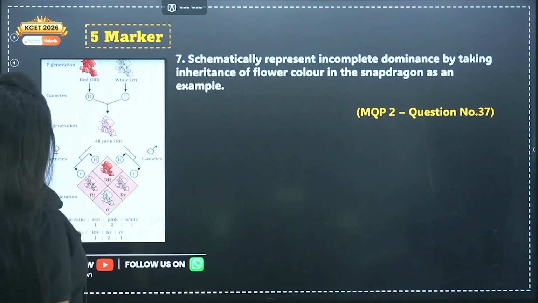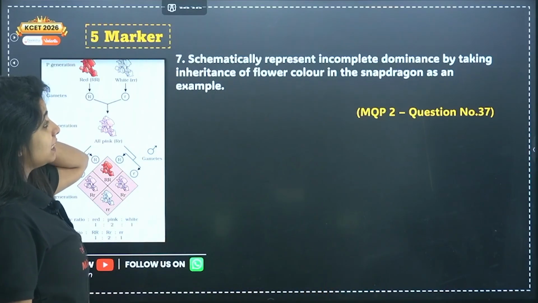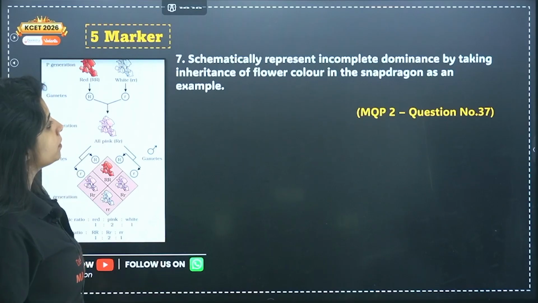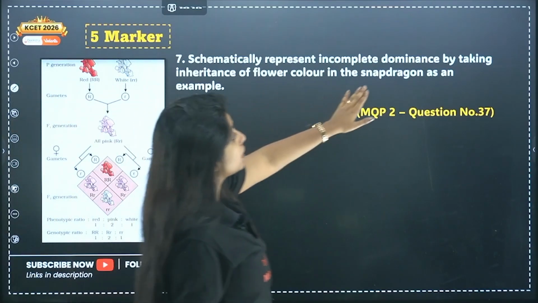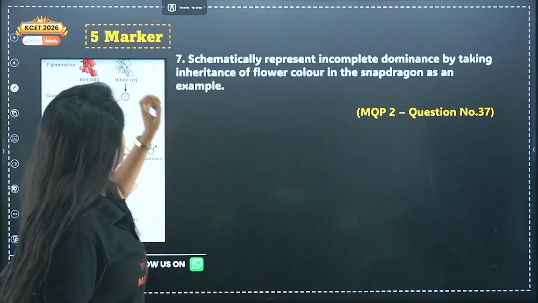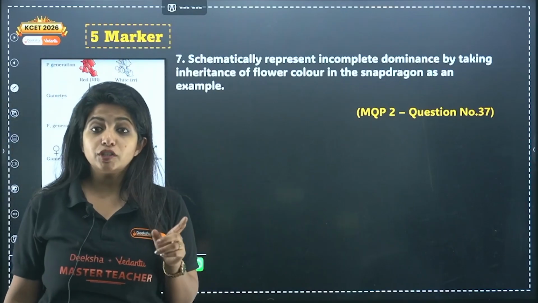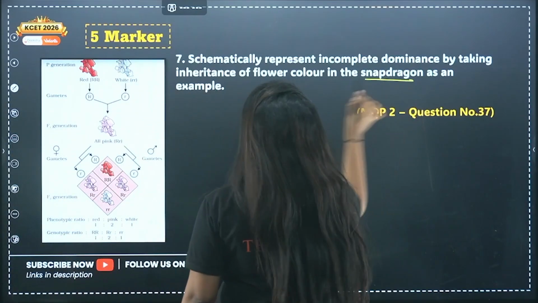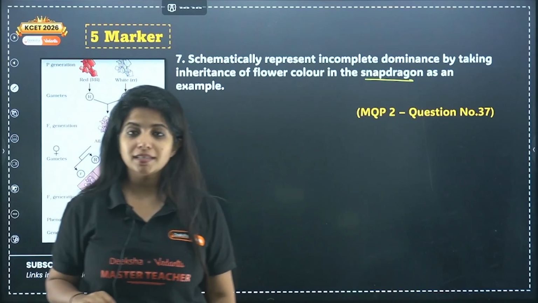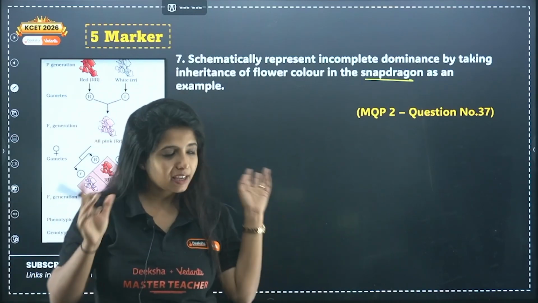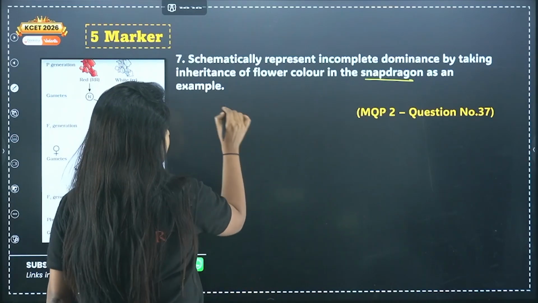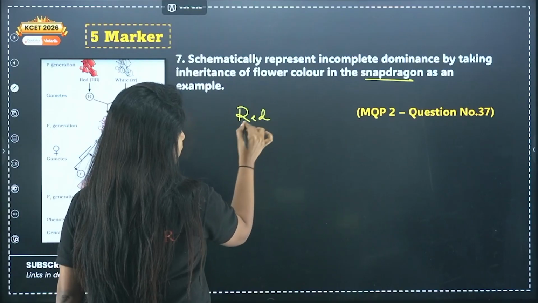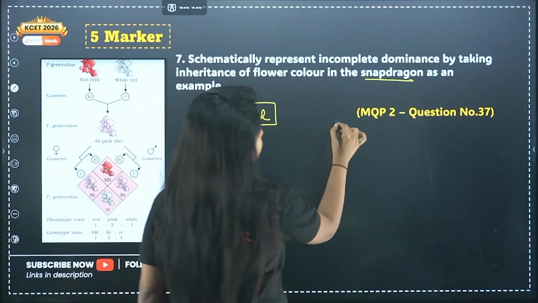So yeah. Now question number 7: schematically represent incomplete dominance by taking inheritance of flower color in Snapdragon as an example. Now this is a 5-marker question. You have to talk about incomplete dominance, and where do you see it? In Snapdragon. So what do you mean by incomplete dominance? I'll give you an example and I'll tell you. My dear children, I am crossing the red flowered plant of Snapdragon with the white one.